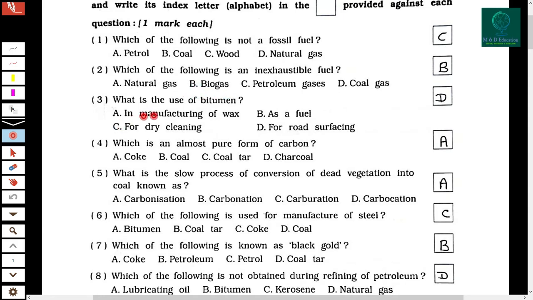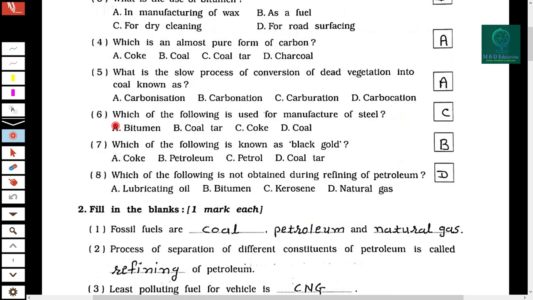Now the third question, what is the use of bitumen? So the use of bitumen is for road surfacing. Clear. Which is an almost pure form of carbon? So the answer is coke. What is the slow process of conversion of dead vegetation into coal known as? Carbonization. Now the sixth question, which of the following is used for manufacturing of steel? So the answer is coke.